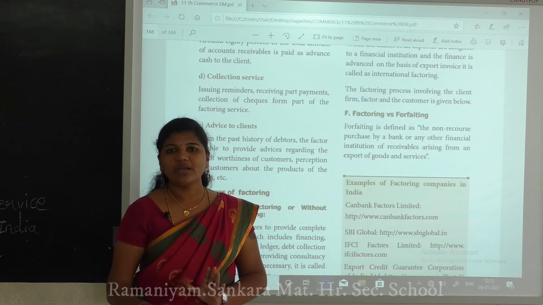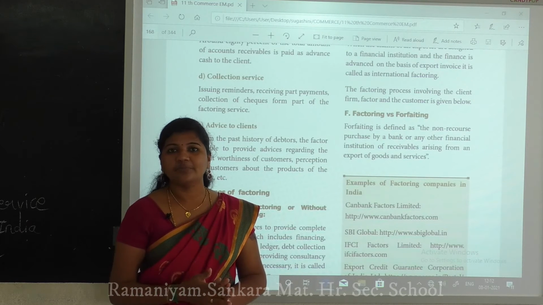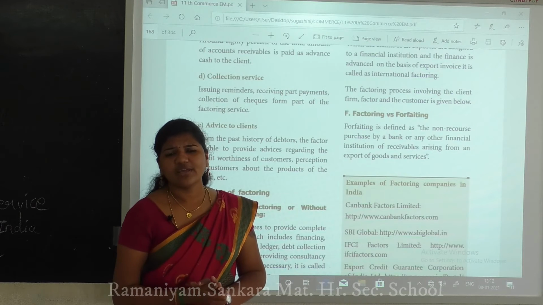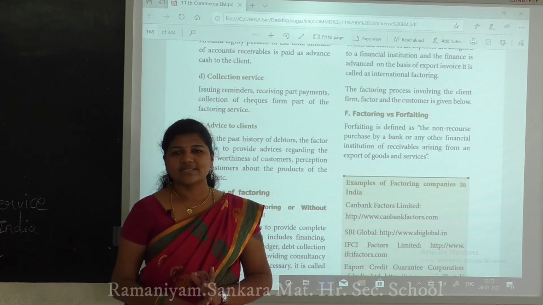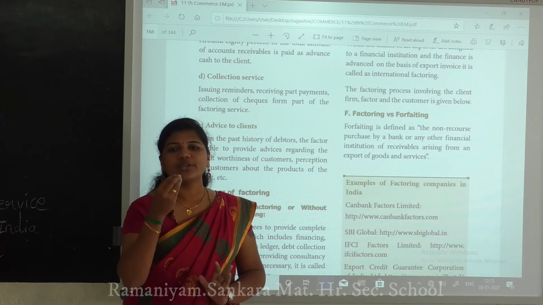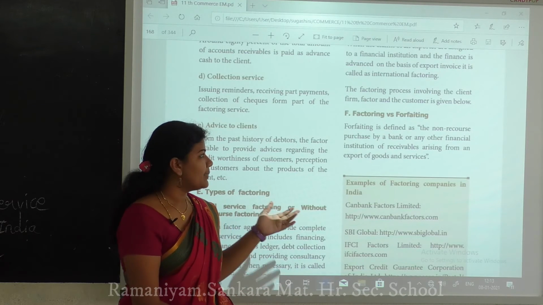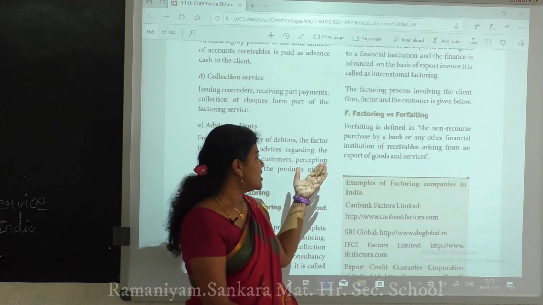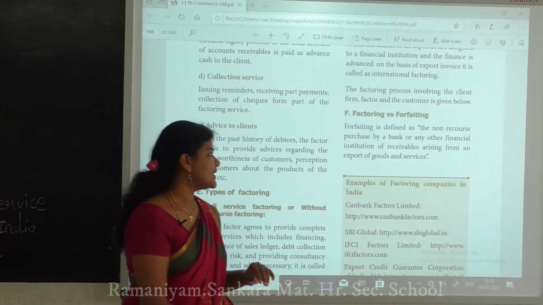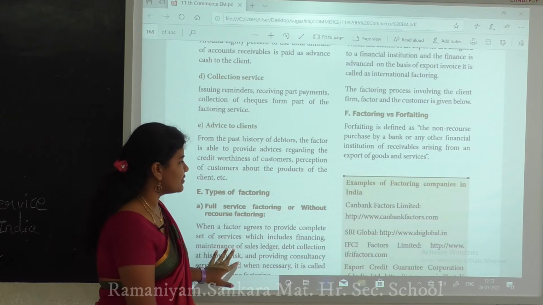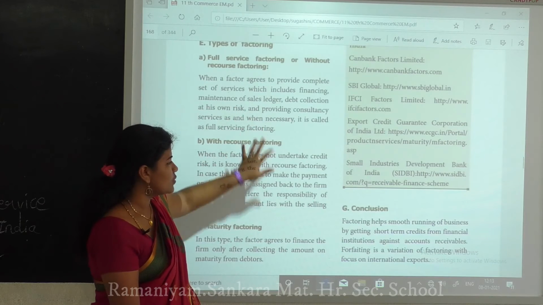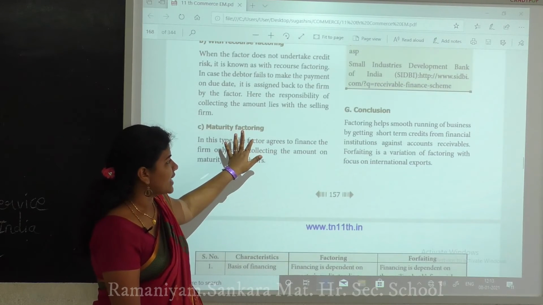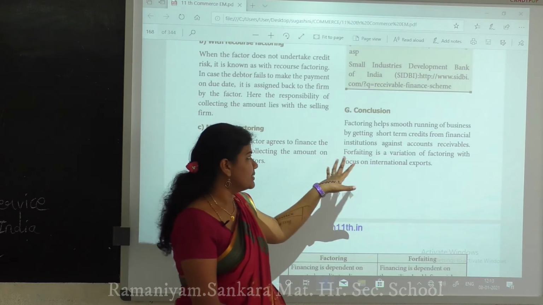Somebody who is ready to give money privately, for example Muthoot Finance. They are ready to give some amount, and this all comes under the other financial institutions, or receivables arising from an export of goods and services. Next, in the conclusion, factoring helps smooth running of business.